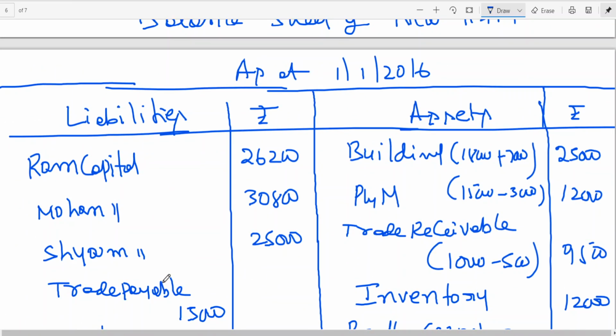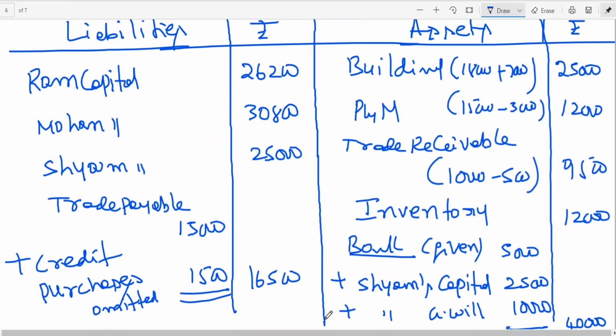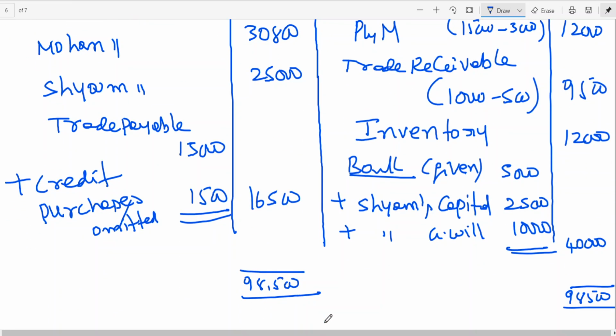You can cross check. Is this clear to all of you? This is how you get the balance sheet. This is a simple straightforward problem. You can go back and see how we worked it out.